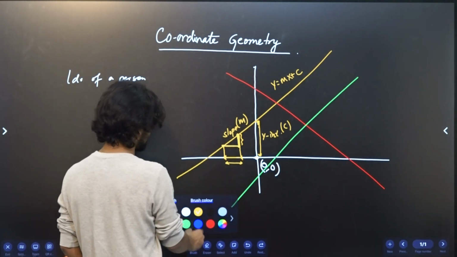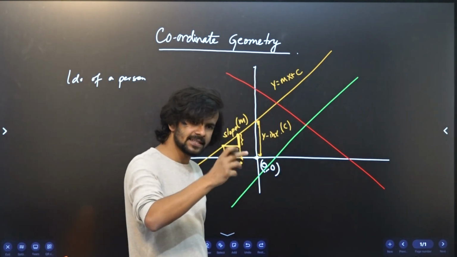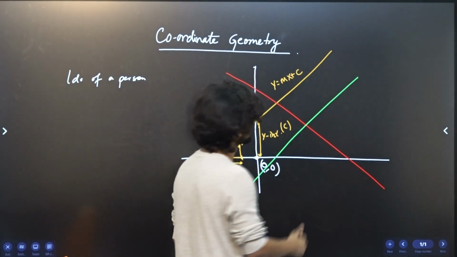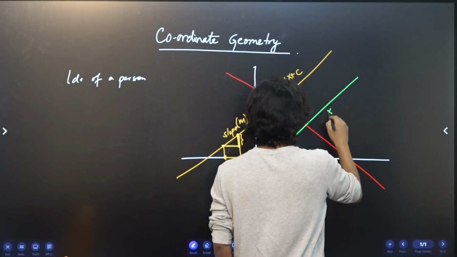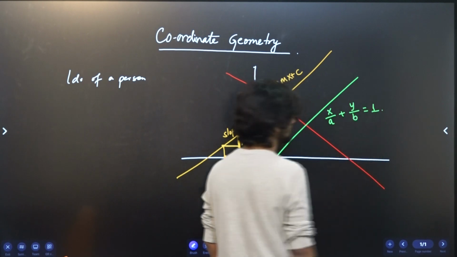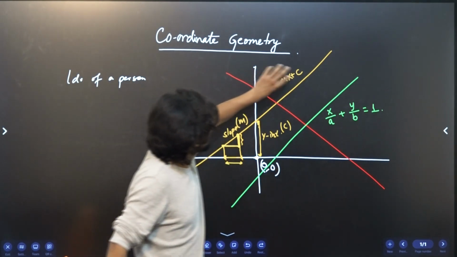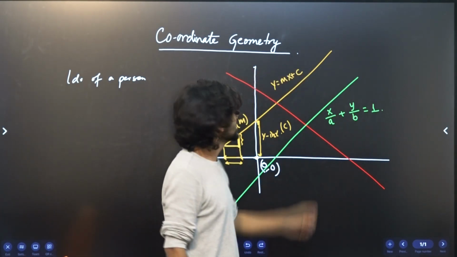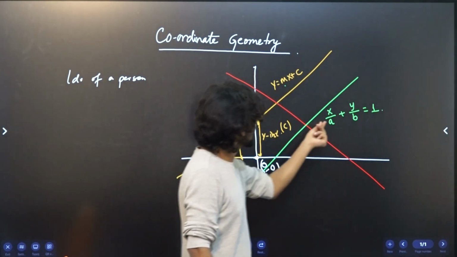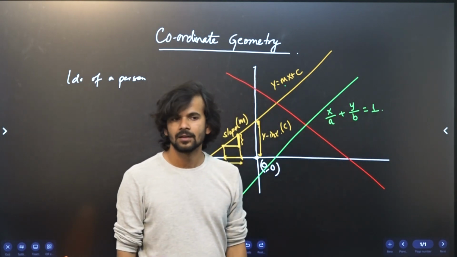Similarly, for the green line, let's write it down. You can express it in a different way also. Another way of expressing a line is x divided by a plus y divided by b equals 1. This is another way of expressing a line. Here, m is the slope, c is the y-intercept. Here a is the x-intercept and b is the y-intercept.